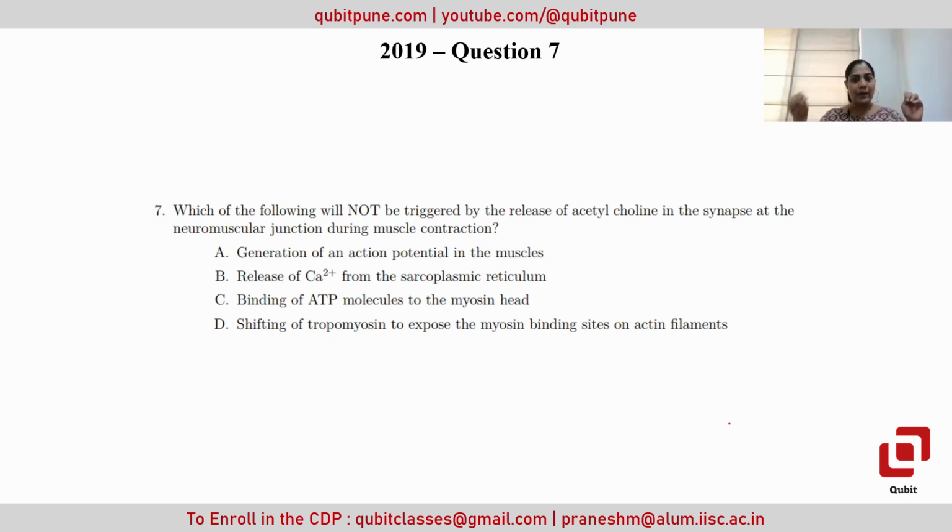Binding of ATP molecules in the myosin head is the incorrect one, because it's not the binding, it's the dissociation, as this is an energy-requiring process. Contraction happens at the cost of ATP. ATP is dissociated into ADP and phosphate, which generates the energy for the muscular action. So it's not the binding of ATP, it's the dissociation of ATP at the myosin head as they slide on the actin filament. So option C is the correct one.